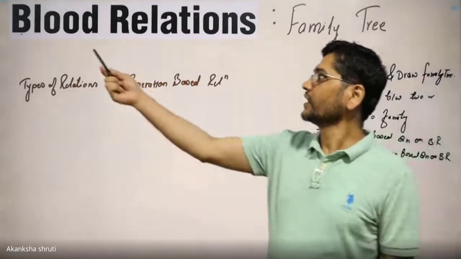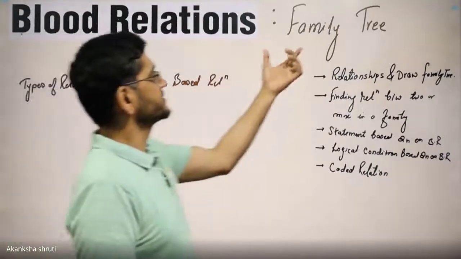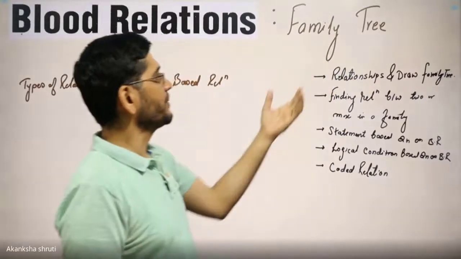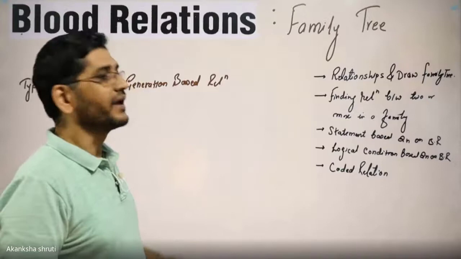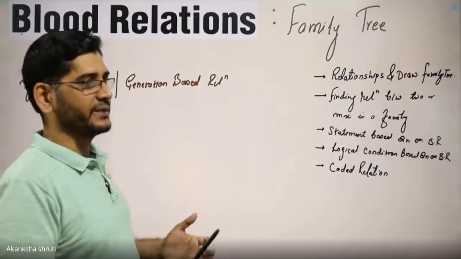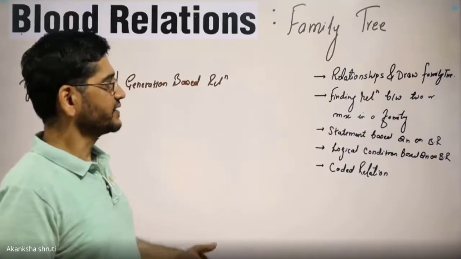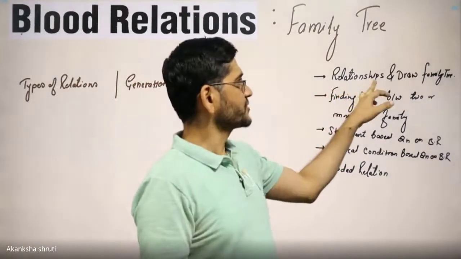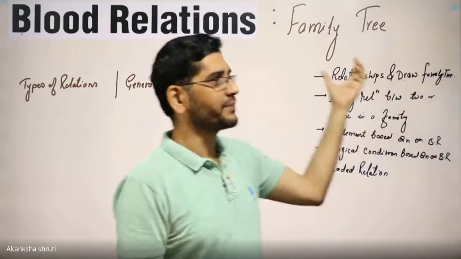Today we are going to learn about the blood relation. This is also called a family tree. Here we have to learn what kinds of various relations exist around us in a family, starting from your grandfather or grandparent to father, mother, to the present generation, to cousin, etc. So we have to learn various types of relation, then how to draw this relation in a comprehensive manner so